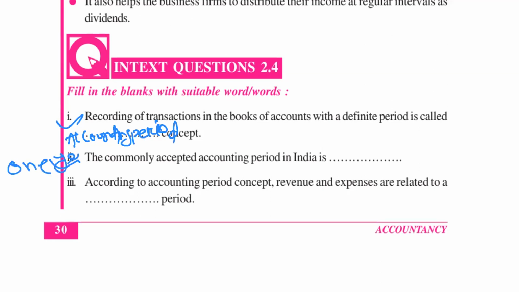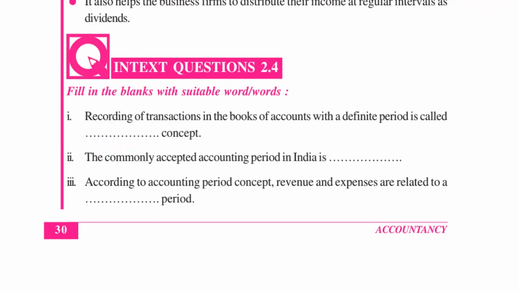Not only in India, all over the world, 1 year is accepted as the accounting period, but it is not compulsory for all. You can accept 6 months or 1 month as your accounting period. But normally 1 year is considered the best accounting period. So in India also, the accounting period is 1 year.